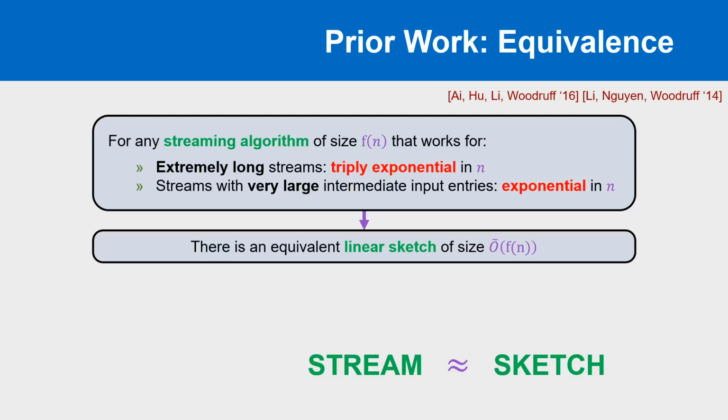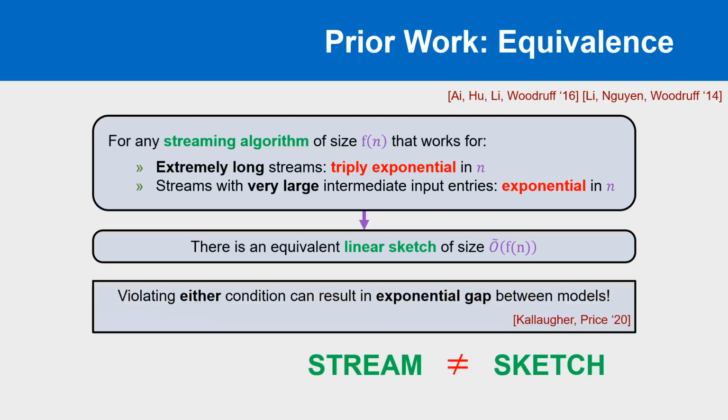So what does this mean for the graph sketching lower bounds? It means if we want to make natural promises about the input stream, such as that it is simple, i.e. all the intermediate graphs are simple, or that it is only polynomial in length, then the lower bounds are not guaranteed to apply. There could potentially be a better non-linear streaming algorithm. We might hope that this equivalence result could be improved to remove these conditions, but there is a word of caution from a paper earlier this year.